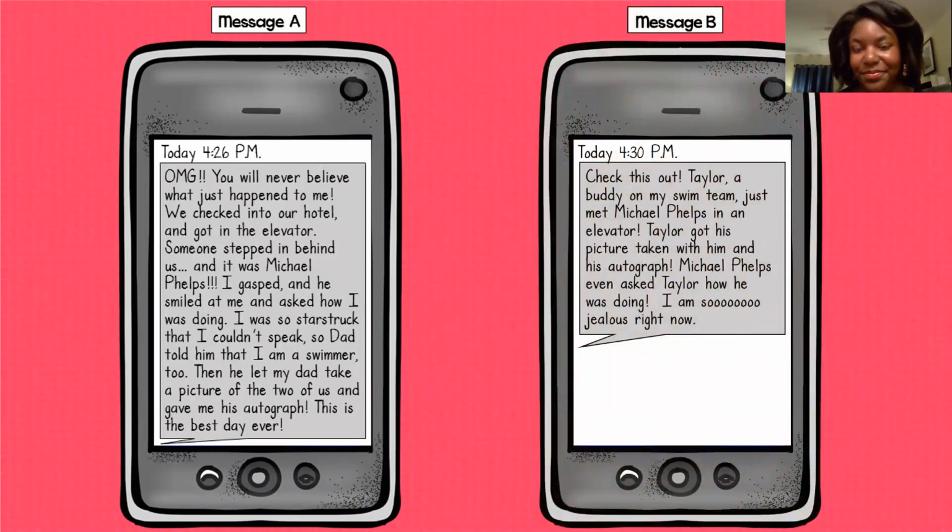Message B. Today at 4:30 p.m., this is 4 minutes after. Check this out. Taylor, a buddy on my swim team, just met Michael Phelps in an elevator. Taylor got his picture taken with him and his autograph. Michael Phelps even asked how Taylor was doing. I am so jealous right now.